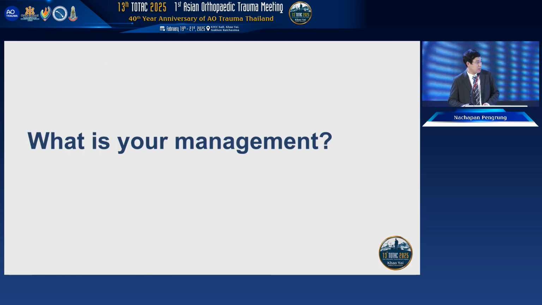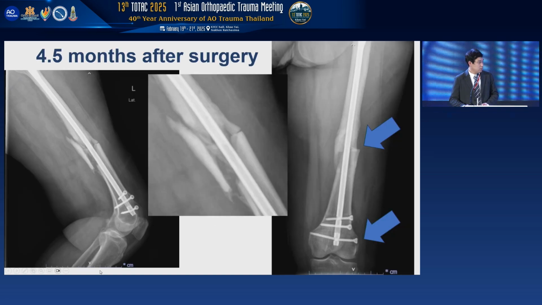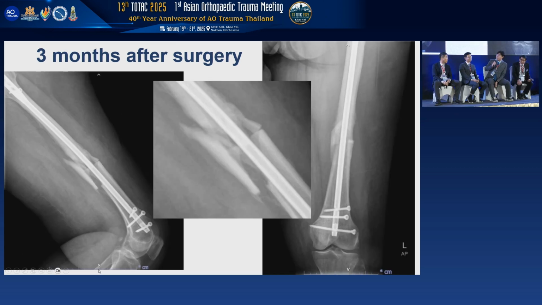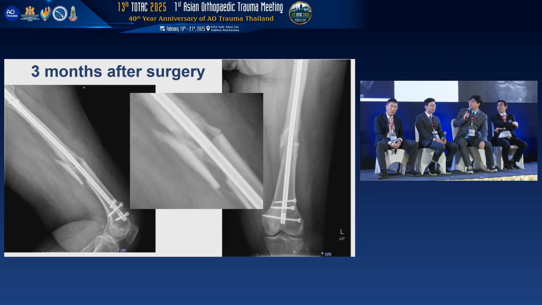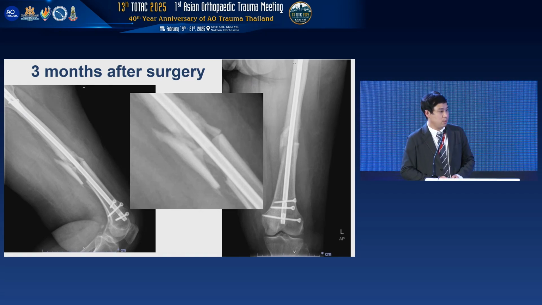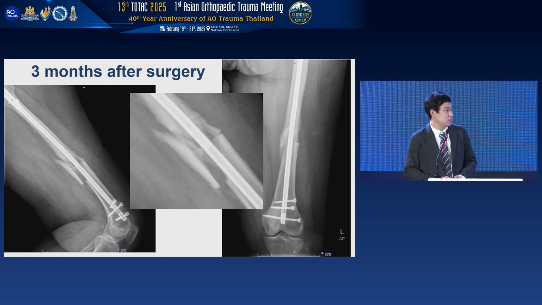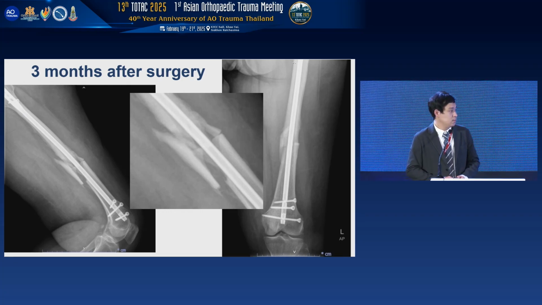So I would like to ask my panelists, if the case proceeds to this, do you have any comments or recommendations on the management? Before my answer, I want to ask you one question. What is the average union time for this kind of atypical fracture? Oh, you mean average union time. I think it's about 6 months at least. Yeah, right, data shows 6 months. Yes, so the fracture healing mechanism is disturbed, and we expect a longer union time.